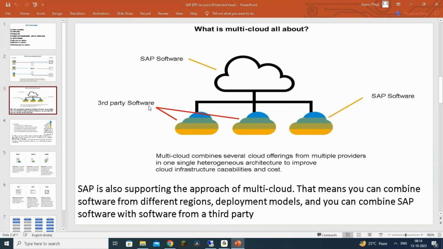It means you can combine software from different regions and different deployment models: on-premise to on-cloud, on-cloud to on-cloud. Everything you can do. That's the flexibility any customer looks for. That's why remember that SAP is supporting this approach called multi-cloud. In simple terms, multi-cloud means you can combine software from different regions, different deployment models, and software from SAP as well as non-SAP third-party vendors.